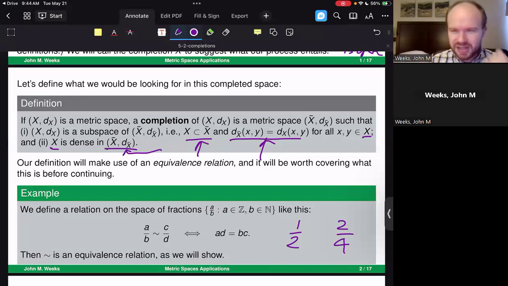And there's an inherent visual kind of thing that helps us there. So how do we understand that and translate that algebraically? Well, what we do is we use an equivalence relation. We say, okay, what's happening between 1/2 and 2/4? Is it the case that these two things are equal?